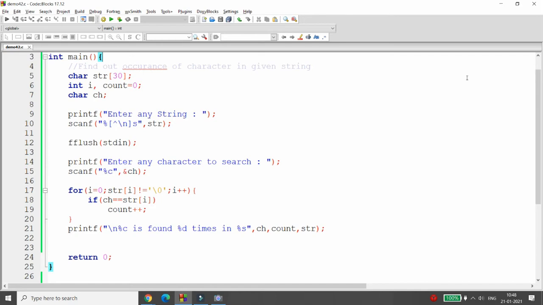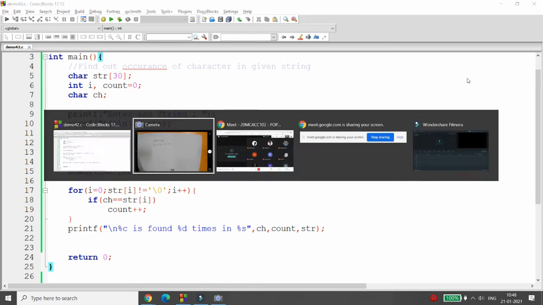But sometimes people say that I don't want to find out the occurrence of the given character. I want that whenever user passes any string, I want to convert it into toggle case.